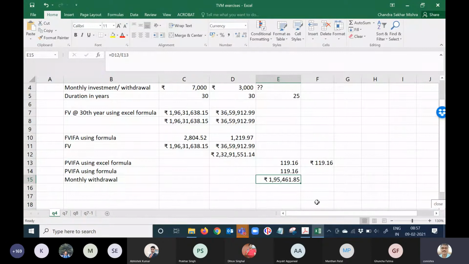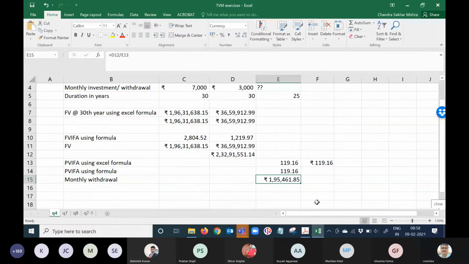If you have 119.16 rupees, then you can withdraw 1 rupee every month for the next 300 months. Similarly, if you have 2 crore 32 lakh, you have got this. This problem can now be changed into a different format also. Suppose my requirement is 3 lakh rupees every month.